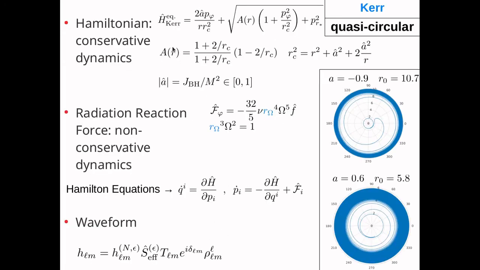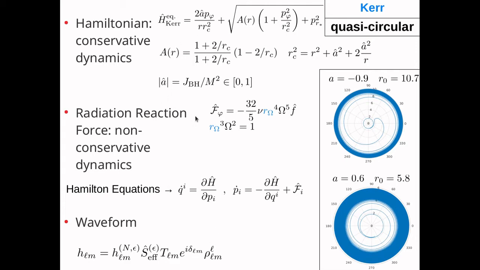Here there are the building blocks of the model. So the first one is the Hamiltonian, and if we are in the test particle limit, the Hamiltonian is simply the Kerr Hamiltonian. Here I've written it restricted to equatorial motion, and this contains all the information on the geodesic. So if you solve the Hamiltonian equations with only the Hamiltonian, you get the geodesics.